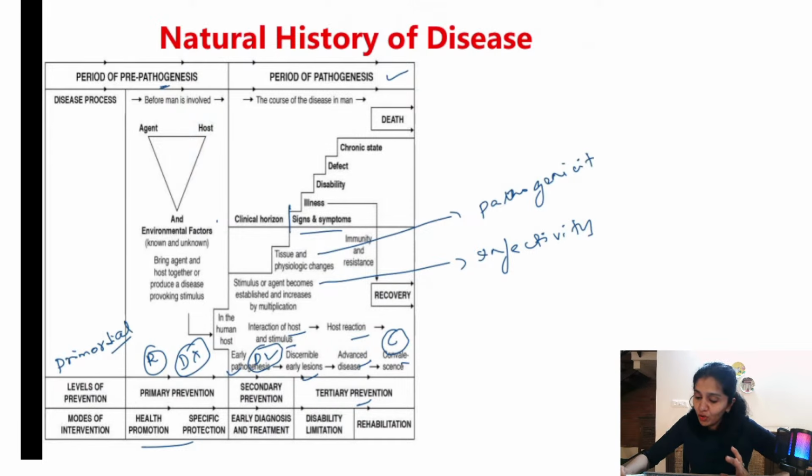What I want all of you to focus on here is this particular line: clinical horizon coincides with signs and symptoms. And you should know the epidemiological triad and the 3 different levels of prevention plus 1 more, that is primordial, and then the modes of intervention under each of these categories. And there is 1 more level of prevention, right? Quaternary prevention. Have you heard of this? This is to prevent overdiagnosis and overtreatment. So you can just remember this one line about quaternary prevention.